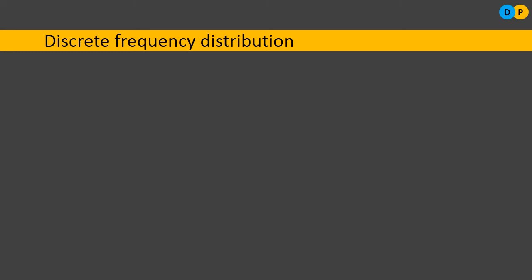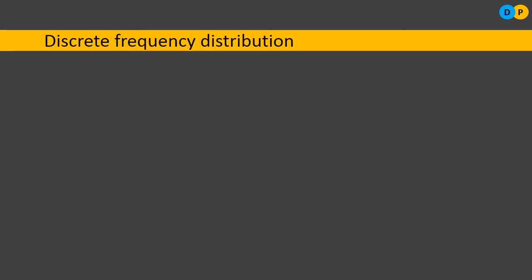What is a discrete variable? If a variable takes a value within a given range, one range one value. If it assumes any one value within a particular given range, then that is referred to as a discrete variable, correct? For example, if someone asked you how many dosas you ate in the morning, I will tell 5 dosas. If the same question is asked of someone else, he might say I ate 3 dosas. So we are picking a value.